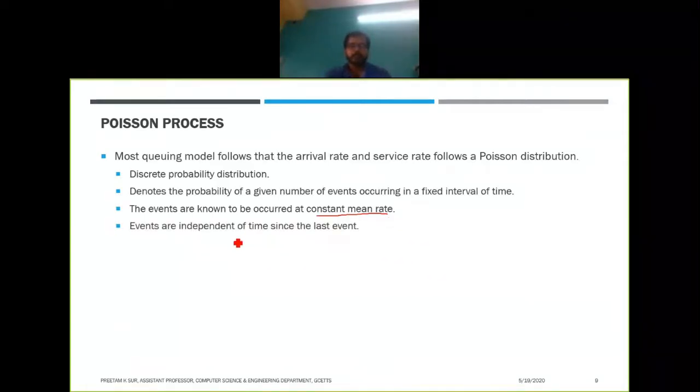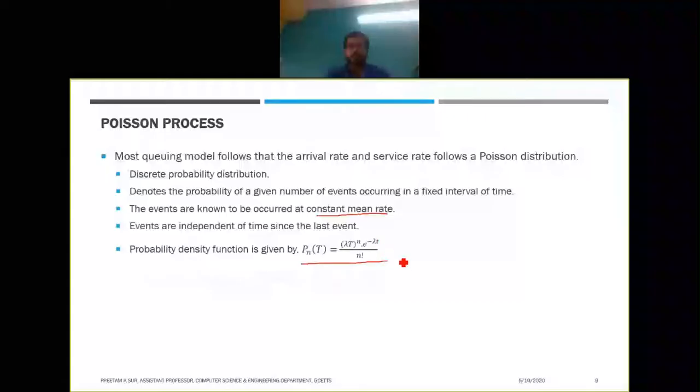Events are independent of the time since the last event, as I already told you. In Poisson distribution the events are independent of when the last events have occurred. So this gives you total randomness.